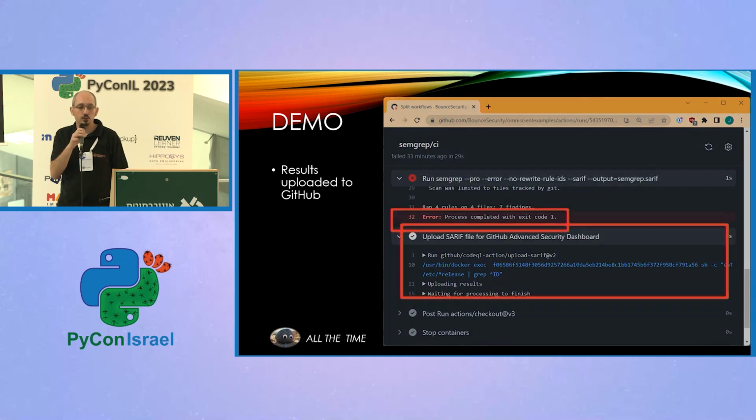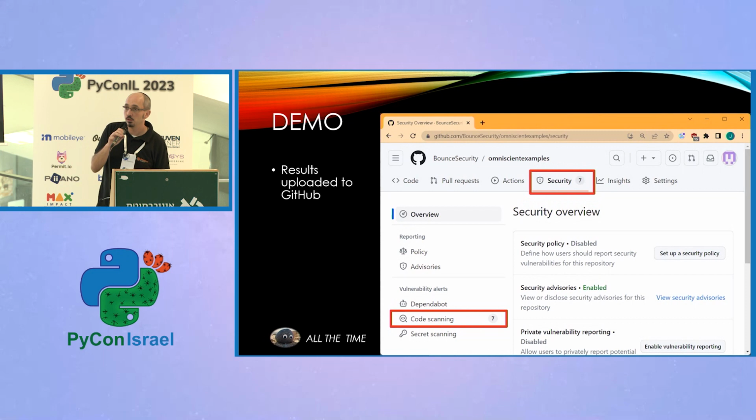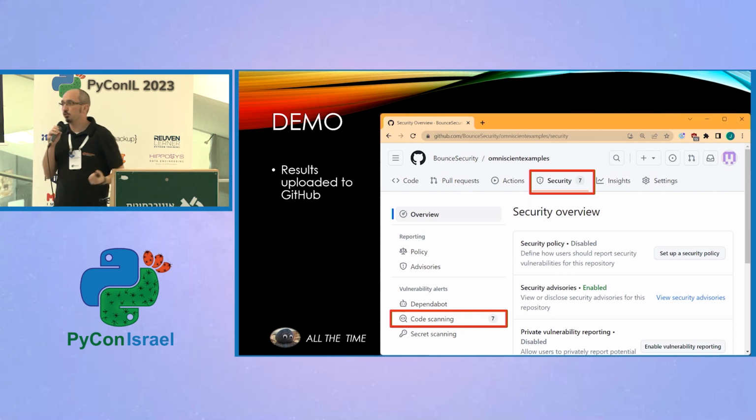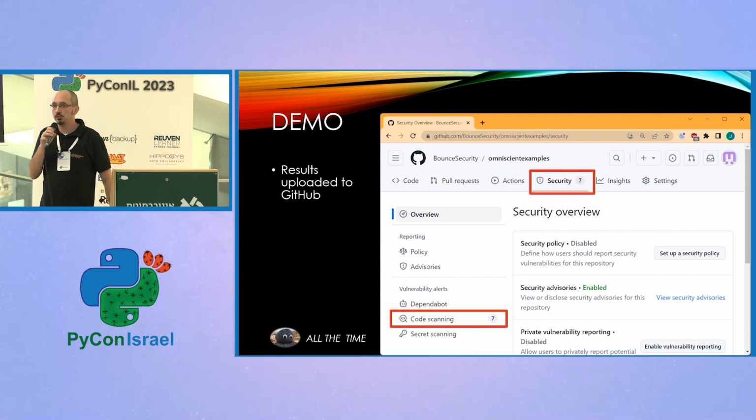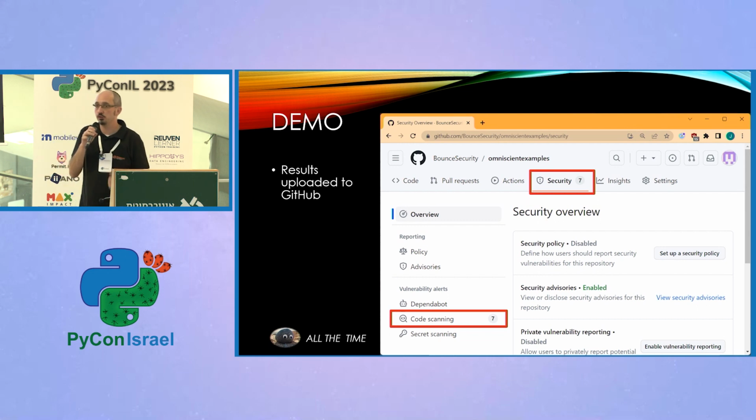So where's it actually gone? If we go back to our GitHub repository, we can see we've got this tab along the top called Security. I don't know if you've noticed this on your own repositories; you may well be familiar with it already. There are various different settings in here related to the security of the code in your repository.